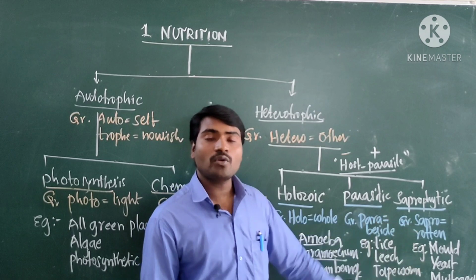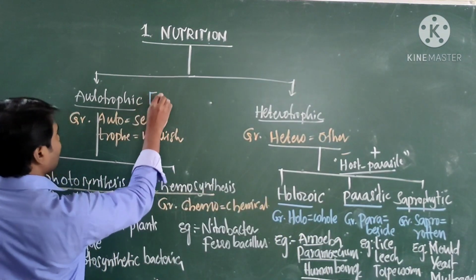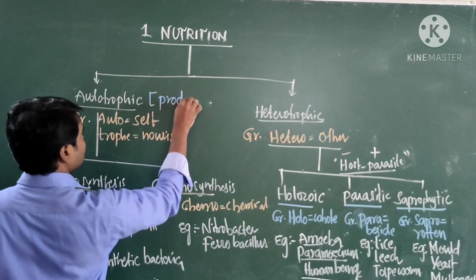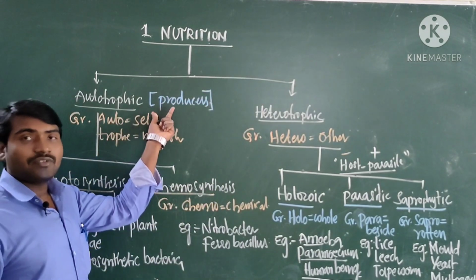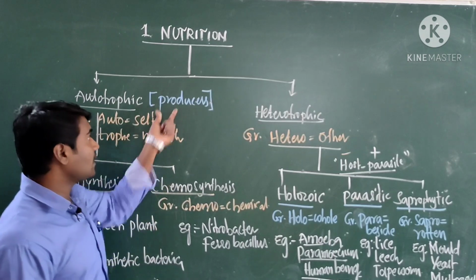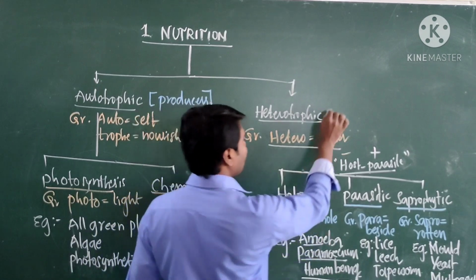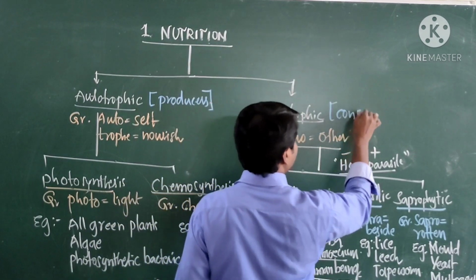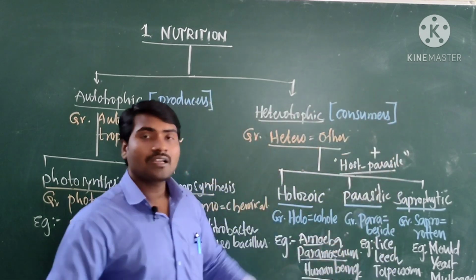These are the different types of heterotrophic nutrition. As we know, autotrophs prepare their own food, so they are called producers. Heterotrophs depend on other organisms, hence they are called consumers. These all are consumers.